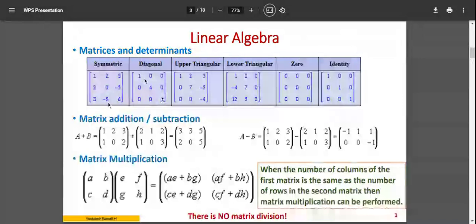So I told you about the identity matrix with respect to the diagonal matrix. Those are the basics about the matrix. Then we come to matrix addition and subtraction.